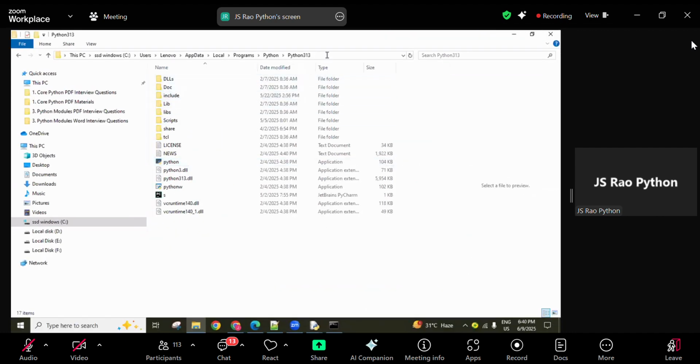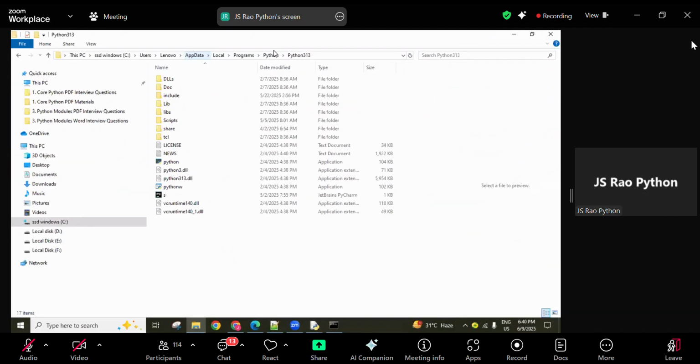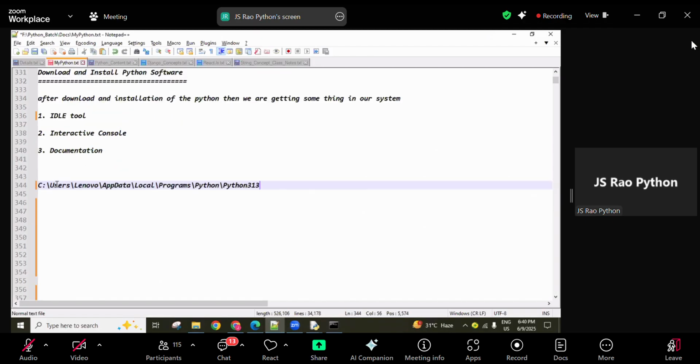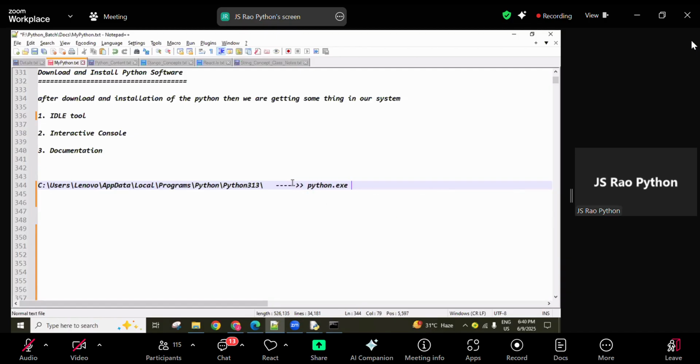So up to this folder, guys, this is a path. Copy this folder and paste it into the environment variable section. How we are pasting and creating, later I'll let you know. Including the slash you can use. In this folder the python.exe file is there, which is simply called the Python interpreter.